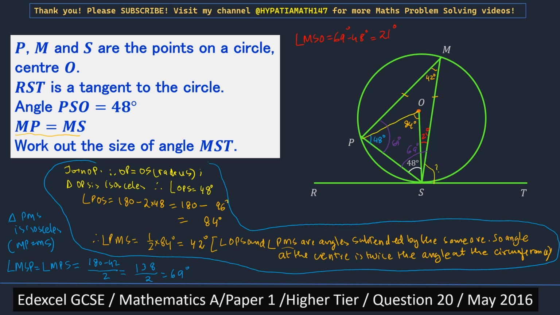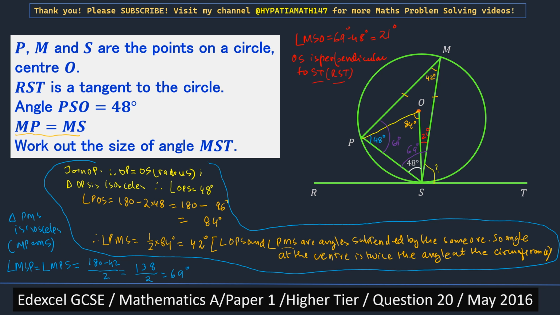The next thing is, we are nearly there. The next property we are going to use is that the radius makes a right angle with the tangent. So OS is perpendicular to RST, or ST, whichever you choose to say.